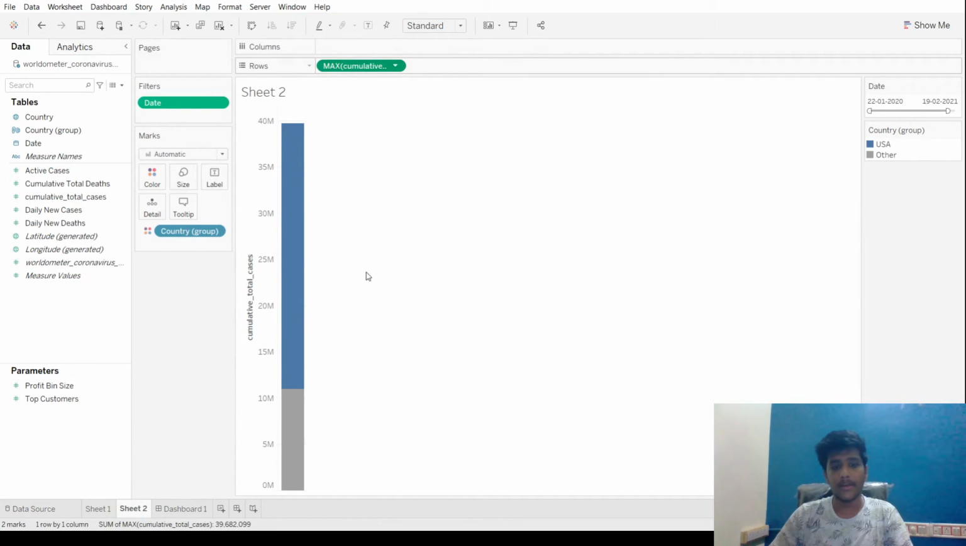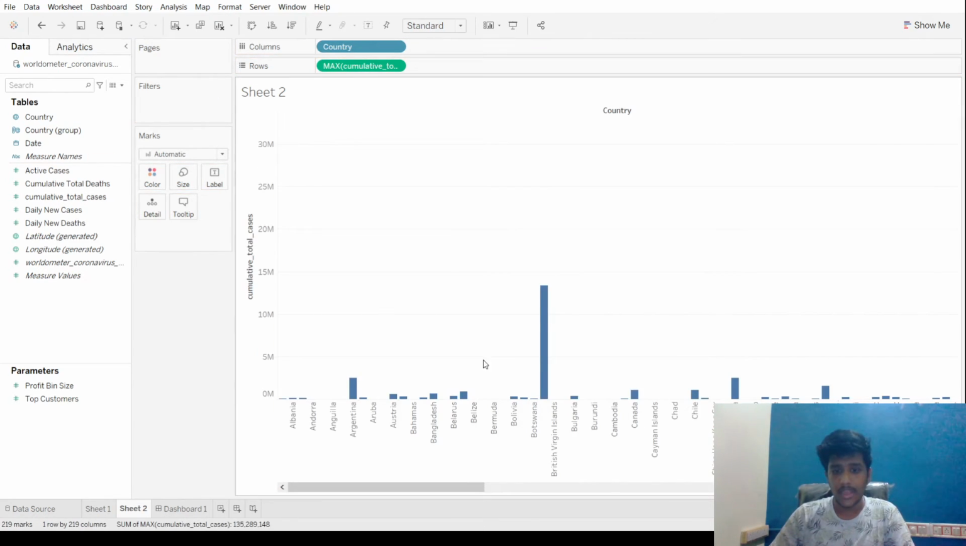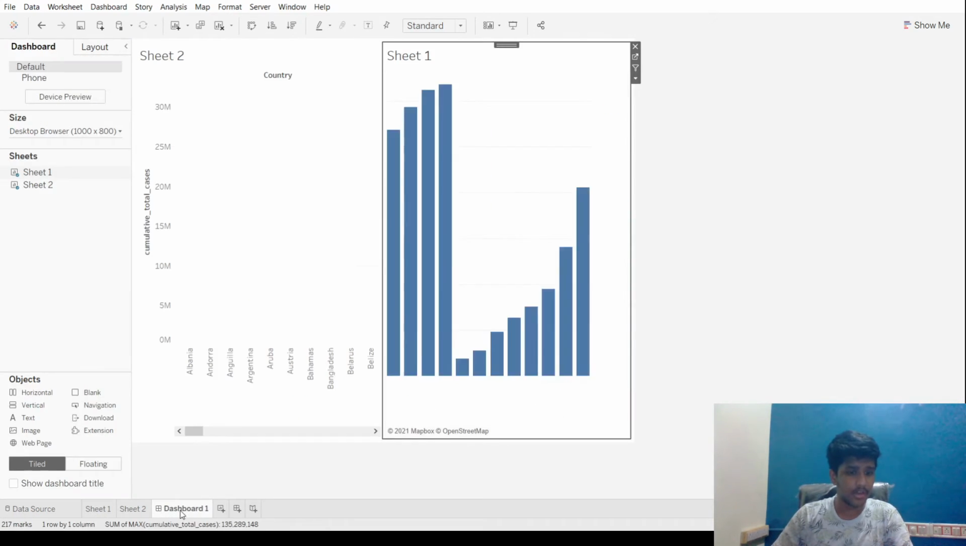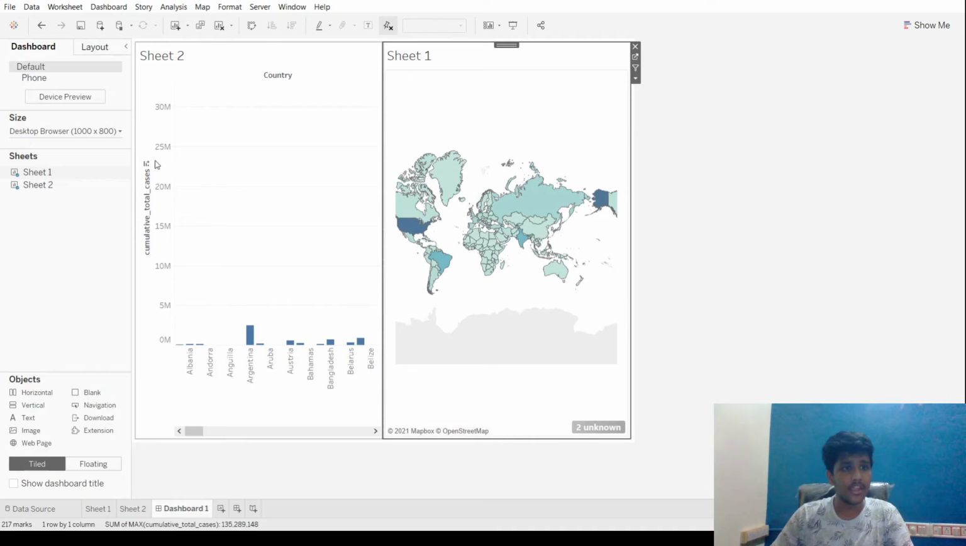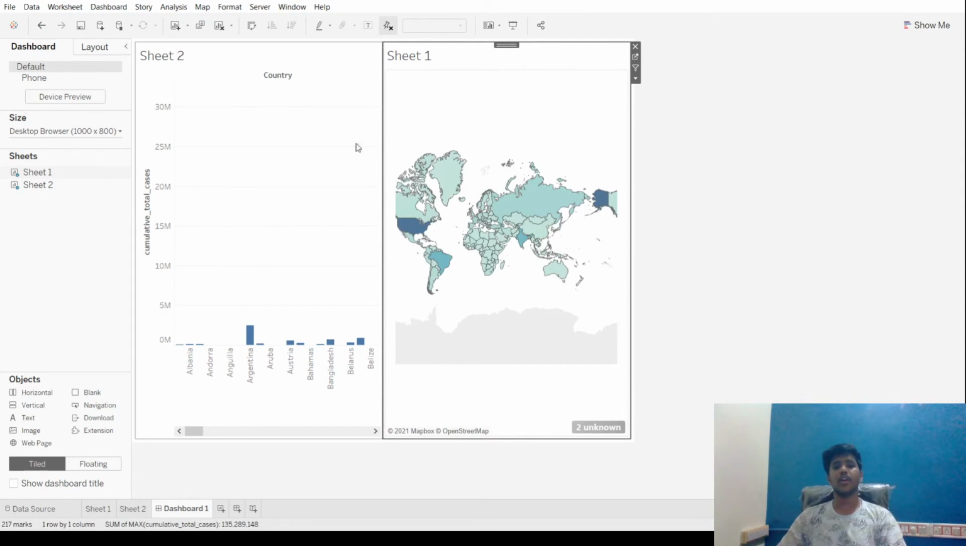Now let's recreate the previous one. All we need to do is first remove this, and add the country to the columns, and this is the data. Now let's go to the dashboard. The dashboard is right over here. As we can already see, the dashboard has created the sheets we have used in the previous one, as a dashboard with both the sheets.